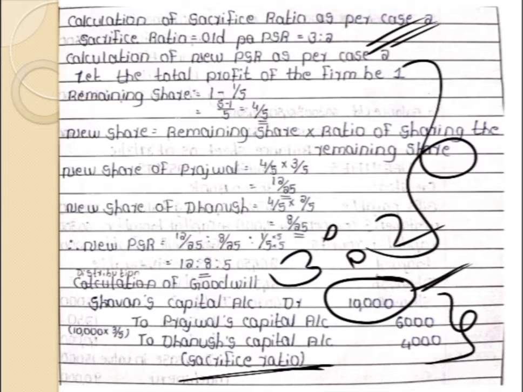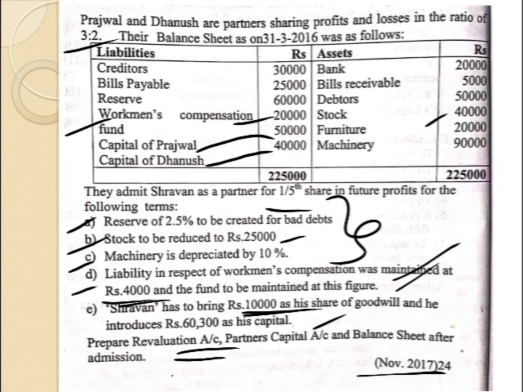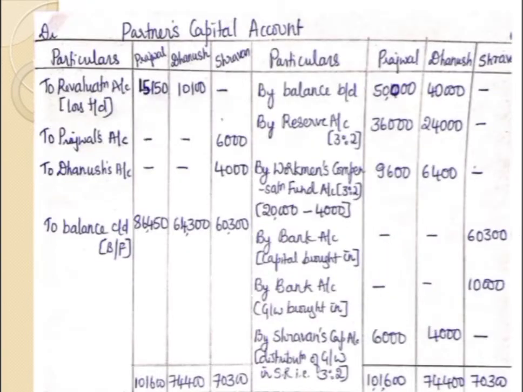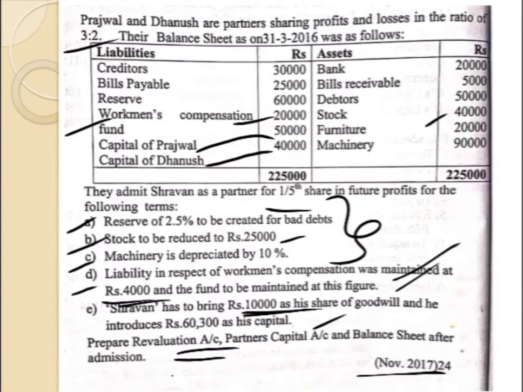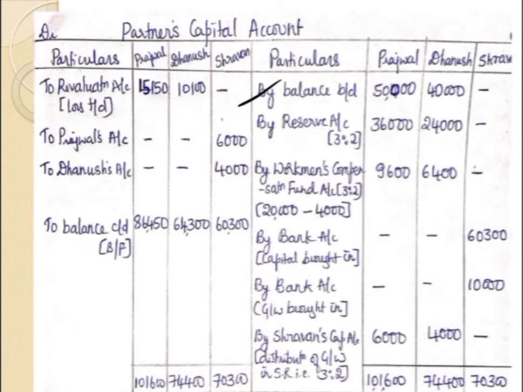After that, they have not given in this question that the partners are going to withdraw this goodwill. Nothing is given. So these are the adjustments which we have to show in the partners' capital account. Let us see how to prepare the partners' capital account. In the capital account, as I said in the previous question, the first step is to write the opening capital which is given in the question, by balance brought down 50,000 and 40,000. You can check the question here. The opening capital of Prajwal is 50,000 and Dhanush is 40,000. So you will write here by balance brought down 50,000 and 40,000.